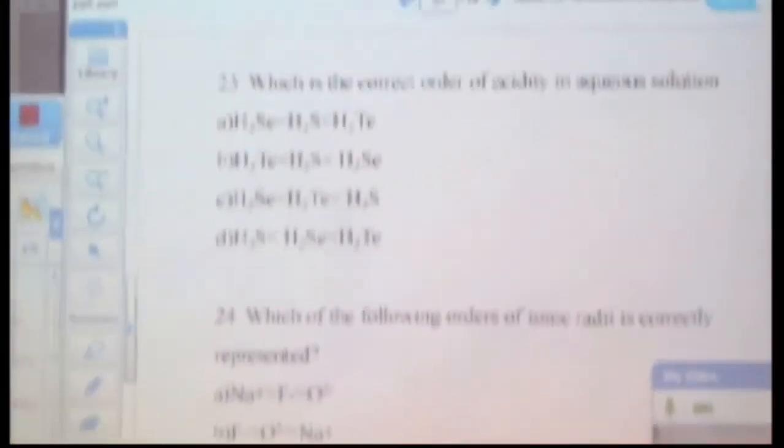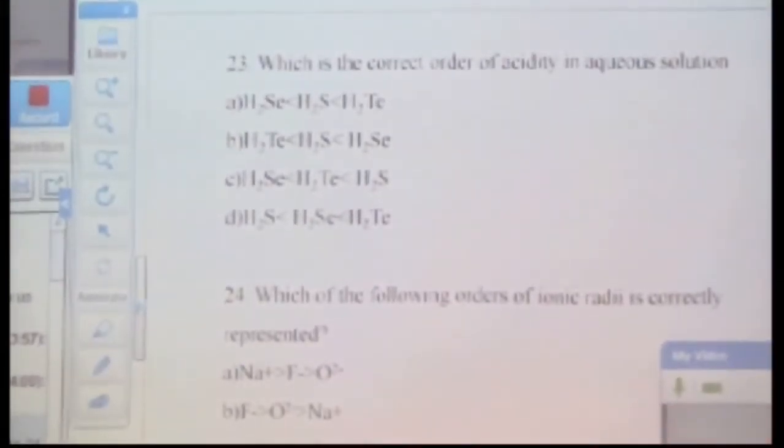Which is the correct order of acidity in aqueous solution? Okay, this is not marked. So tell me, what should be the order of acidity? It should be A, B, C or D. Down the group what happens? Acidity increases. So what is the correct option? D, right? So D is the correct option.